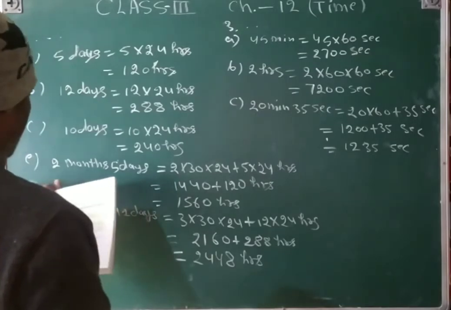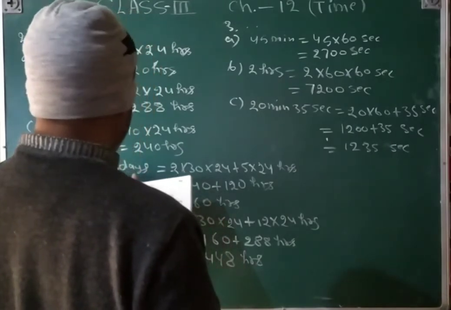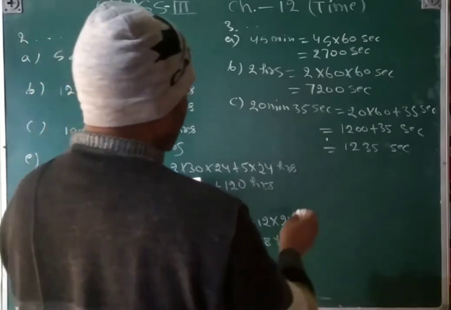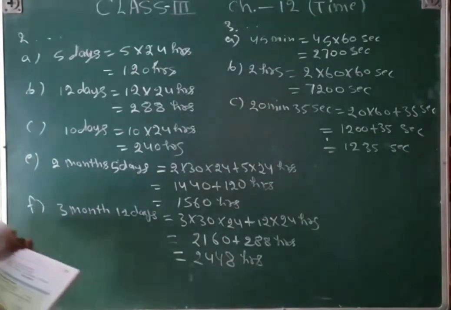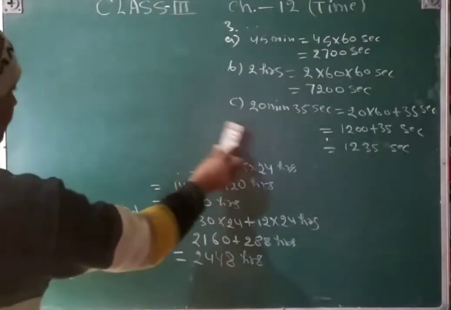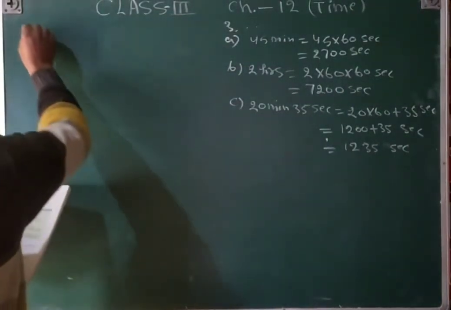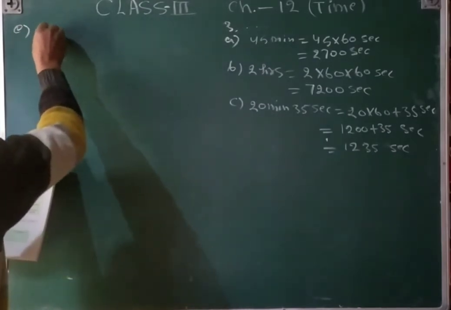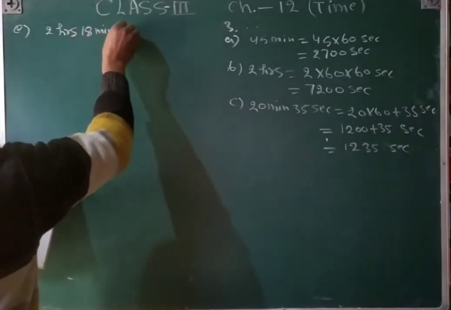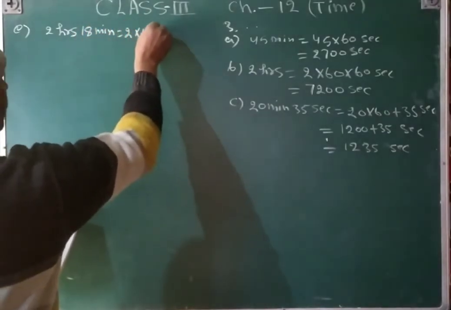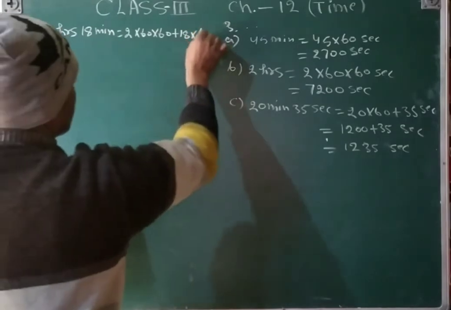E part. D and C both are similar, so see E part. E part we'll see here, because here is less space. E part, 2 hours 18 minutes. 2 hours 18 minutes is equal to 2 into 60 into 60 plus 18 into 60.